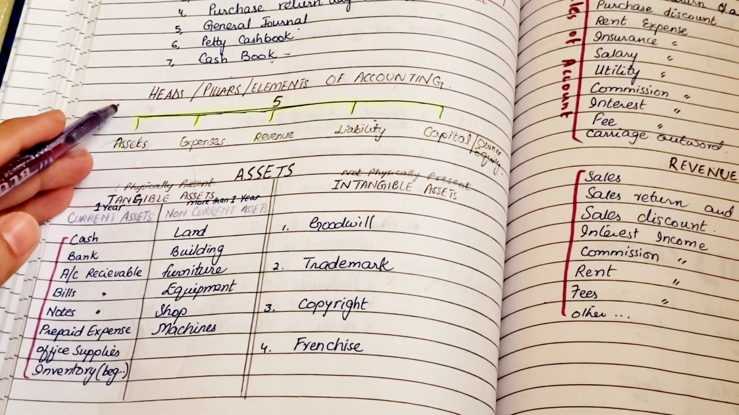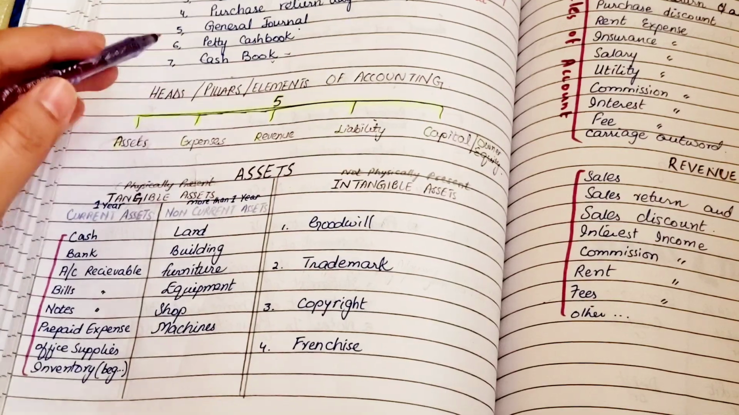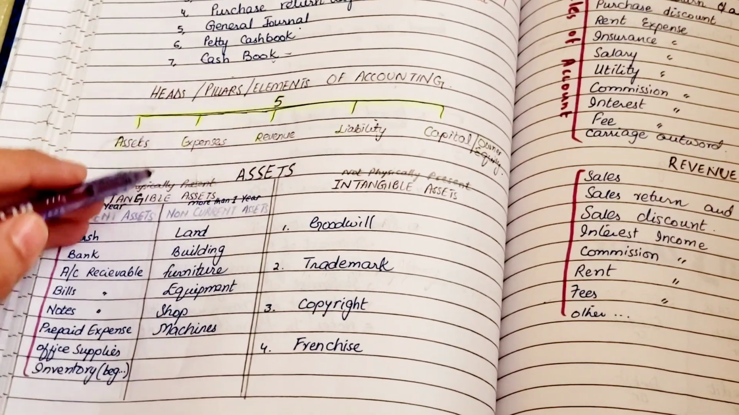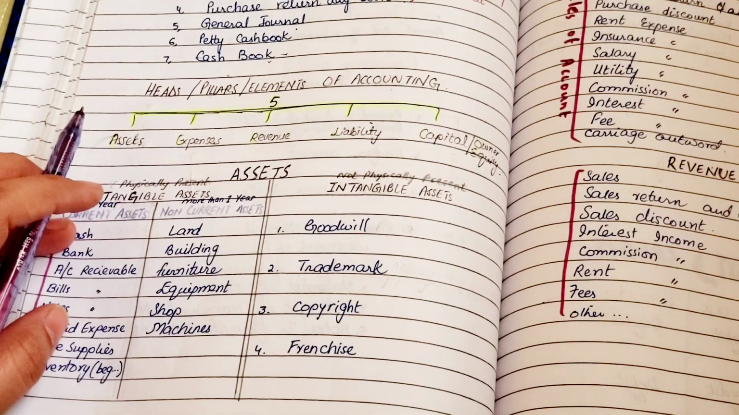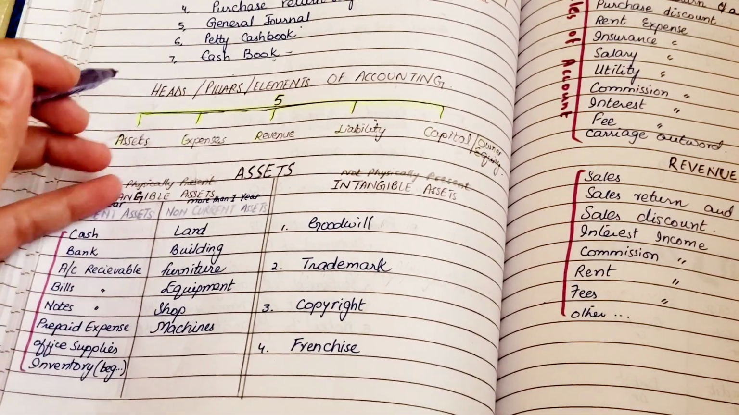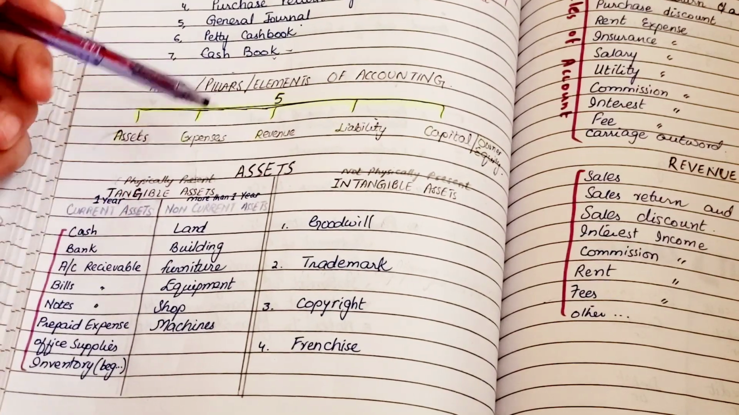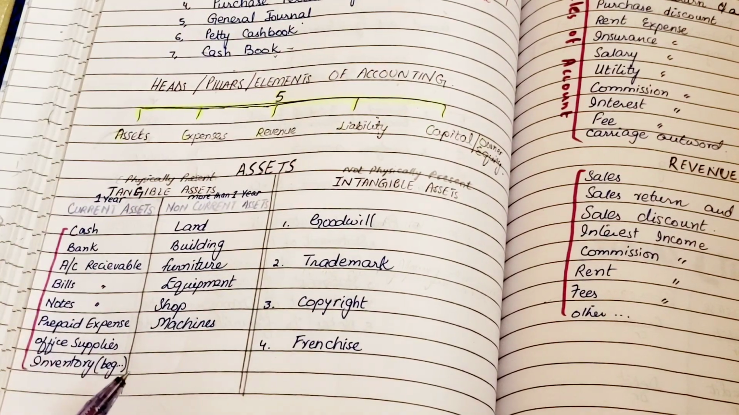So today we are going towards heads of accounting, which we also know as pillars or elements of accounting. These are the foundation stones that make accounting clear and reliable. There are assets, expenses, revenue, liability, and owner equity, right? So in detail we are going to know about each of them.